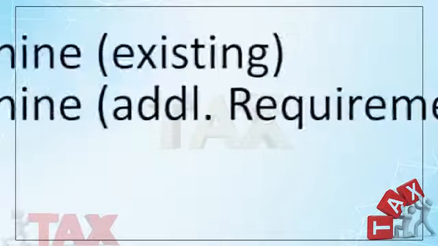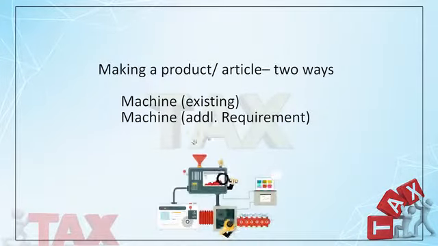Now in case of make or buy, what happens? In case of make, there are two ways. Number one, you have a machine which you can use for manufacturing that product. You need not purchase another machine. But there may be a situation where, if you wish to produce this product, you may have to purchase another machine. So the tax implication will be different for the two.